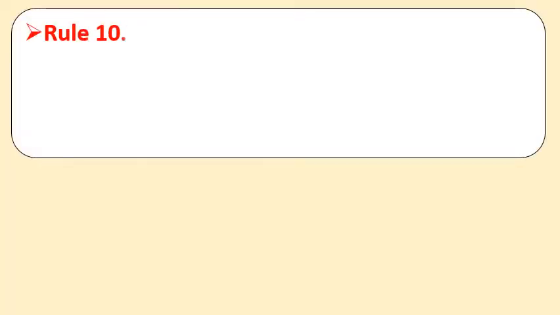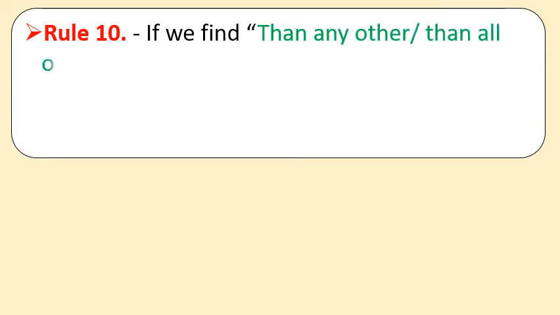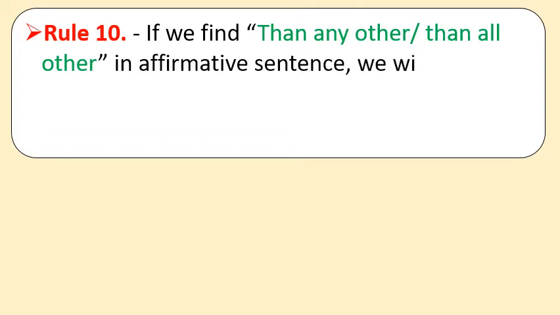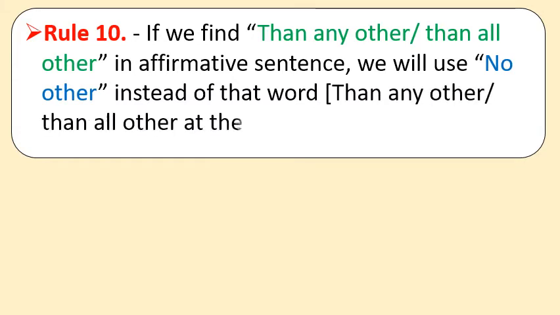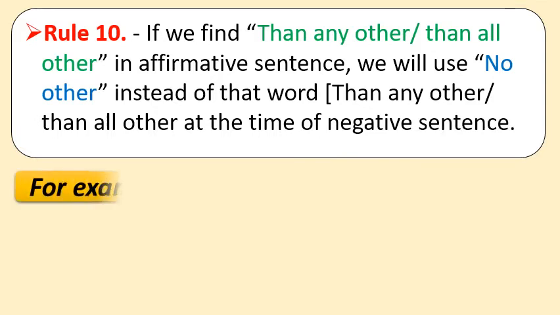Now let us see rule number 10. If we find than any other or than all other in an affirmative sentence, we will use no other instead of that word, than any other, than all other, at the time of the negative sentence. So let us see an example to clarify it.